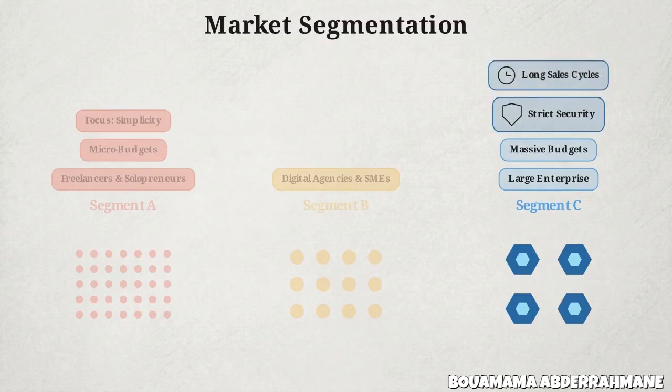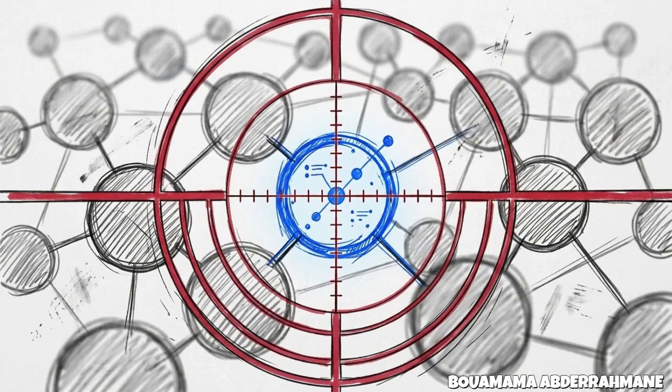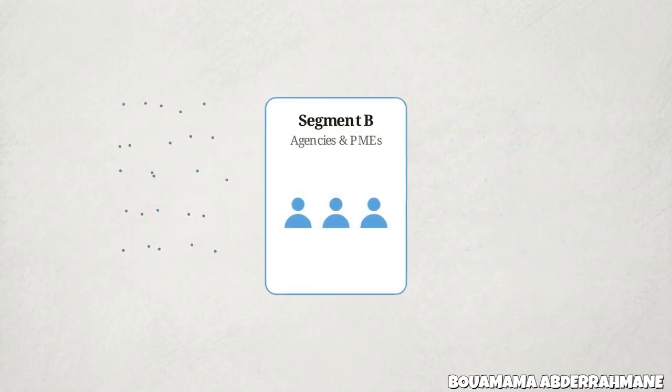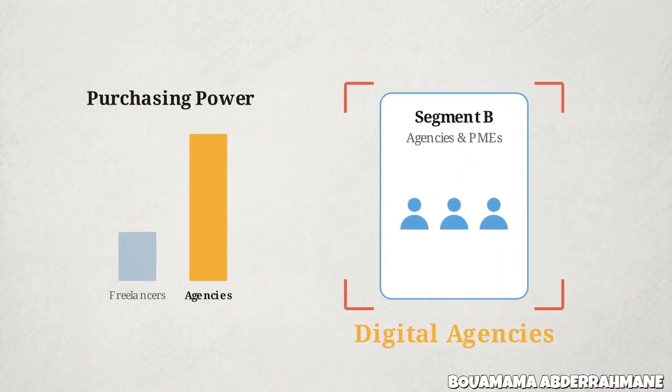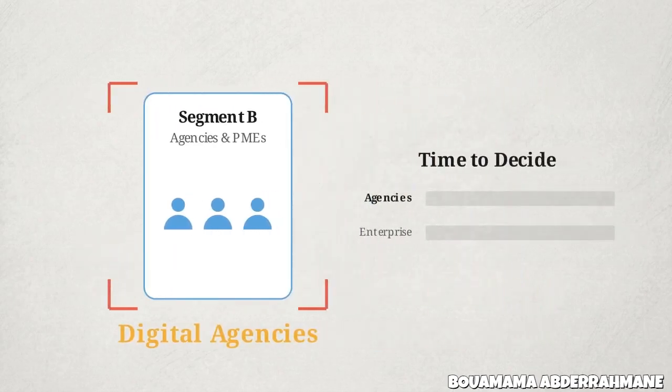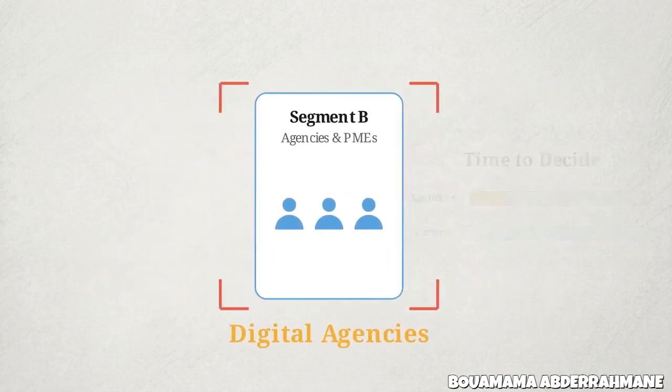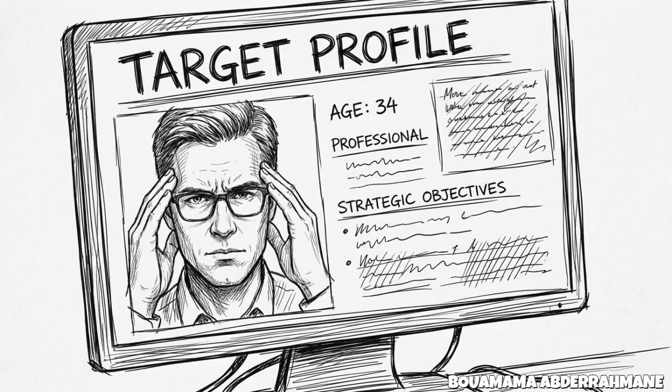This data cluster illustrates segmentation. Dividing the market into distinct groups eliminates inefficient mass marketing. Segment A represents freelancers, working alone on micro-budgets, demanding simplicity. Segment C represents enterprise companies. They command massive budgets, but require strict security compliance and agonizingly long sales cycles to close deals.